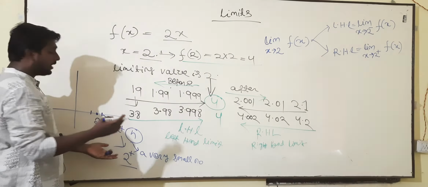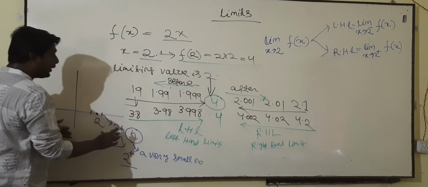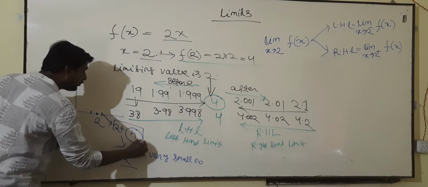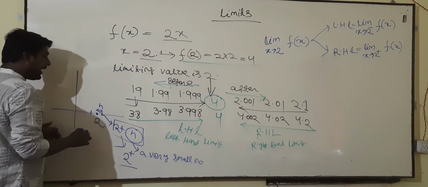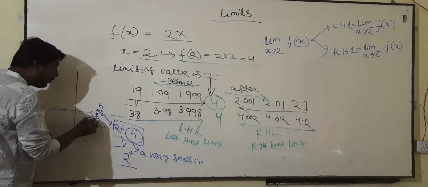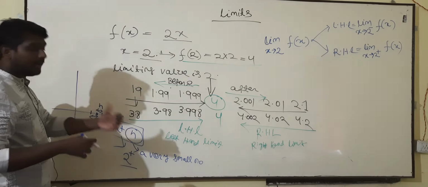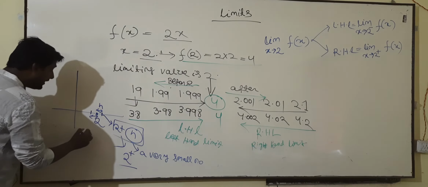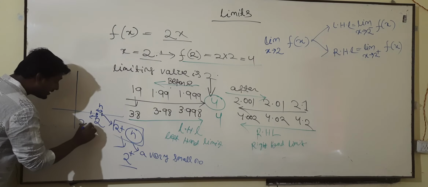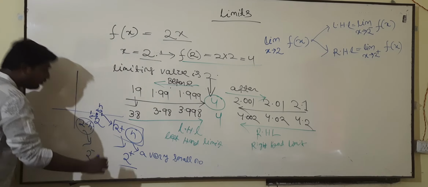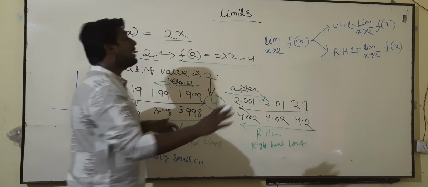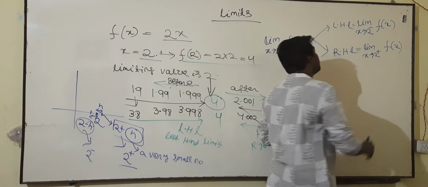The right hand limit is written as 2 plus, which gives us the value 2 plus h, where this small interval is h. Just like that, if you go left, finding the left hand limit, it is written as 2 minus h, or just symbolized as 2 minus.